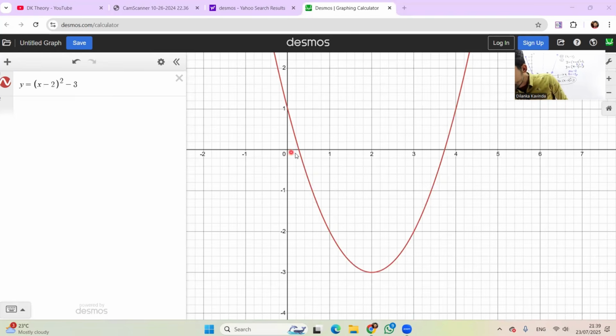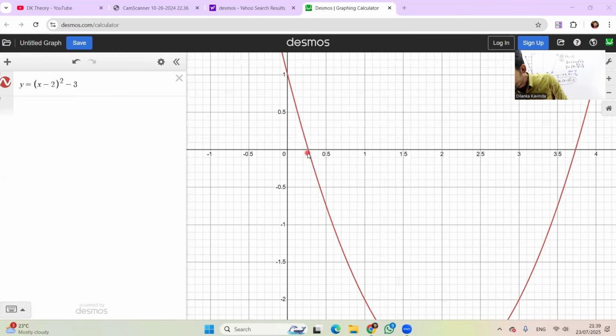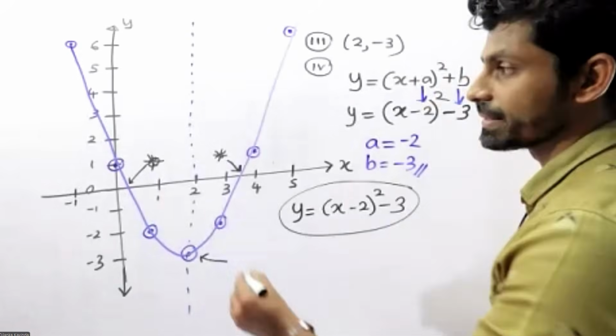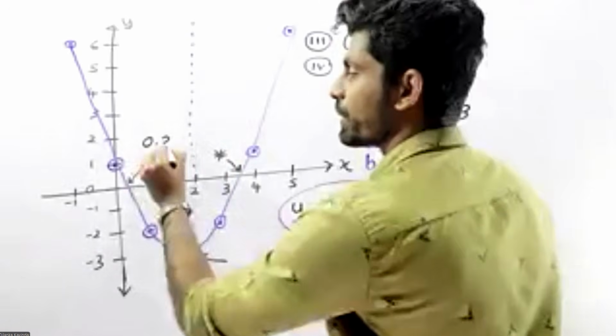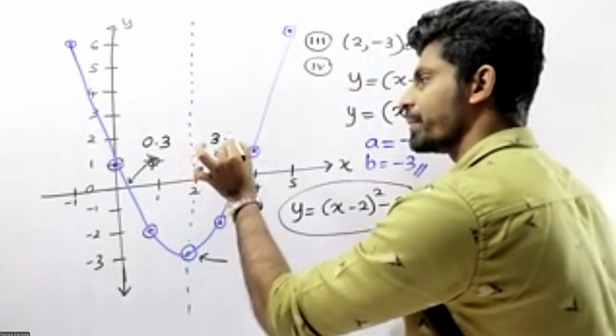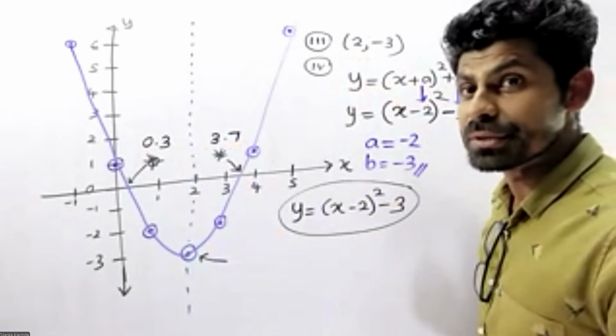The values are 0.3 and 3.7. Those are the root values.